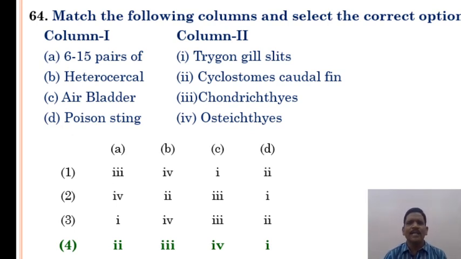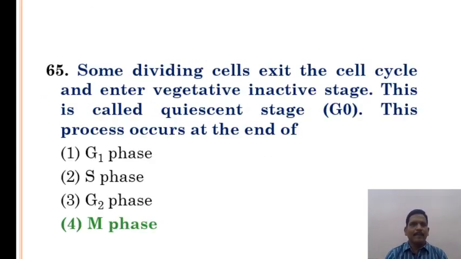Match the following columns and select the correct options. 6 to 15 pairs, heteroserial air bladder, poison sting. Option 4 is the correct answer.